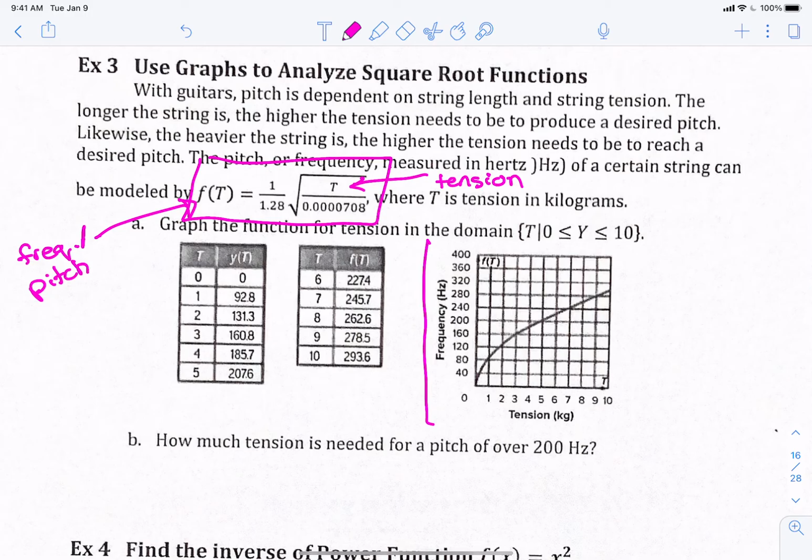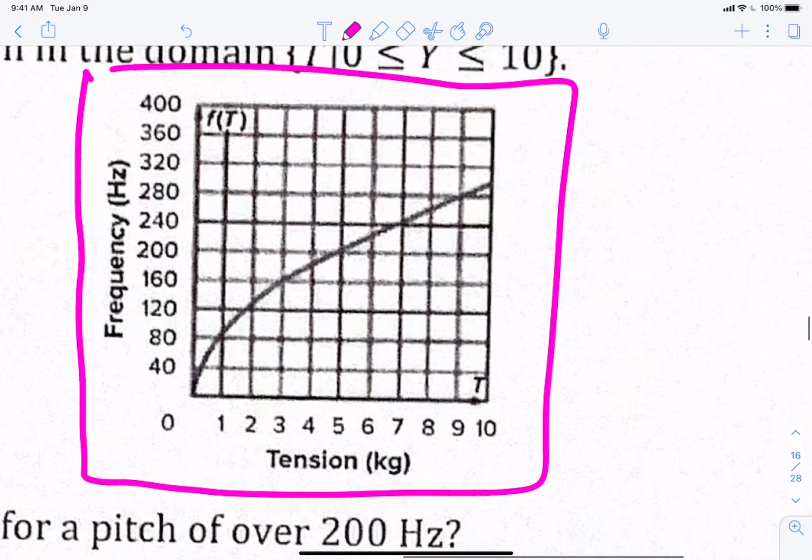And this is what the graph of the function looks like. So this ugly function right here that has a square root looks like that. Okay, it does indeed look like a square root function, right? It starts here and goes on forever up that way, right?